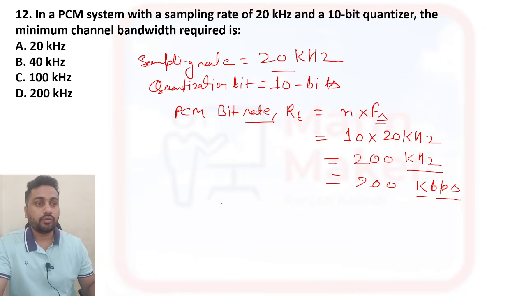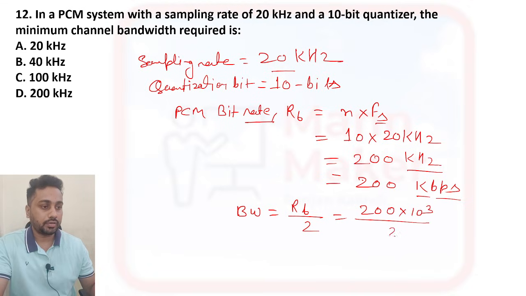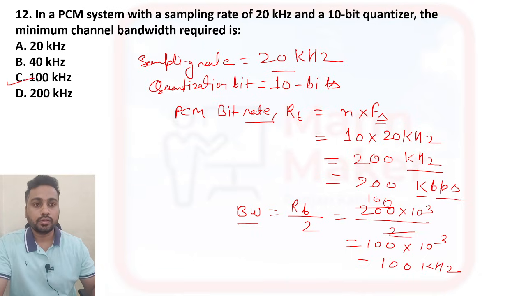Now we need to find the bandwidth requirement. Bandwidth is your bit rate divided by 2. The bit rate is 200 into 10 to the power 3, divided by 2, so it becomes 100 into 10 to the power 3. Since bandwidth is a range of frequency, it will be 100 kilohertz. Option C is the right answer.